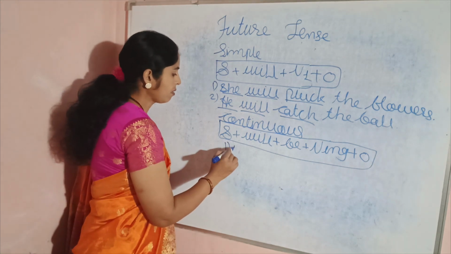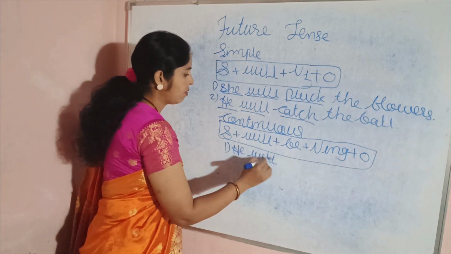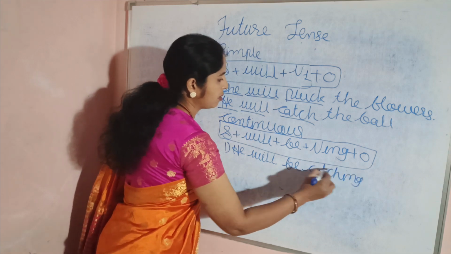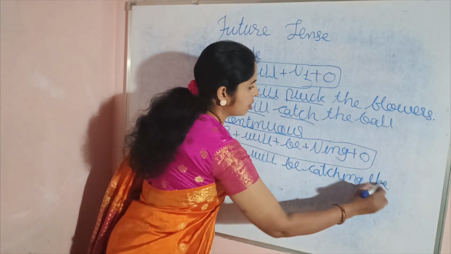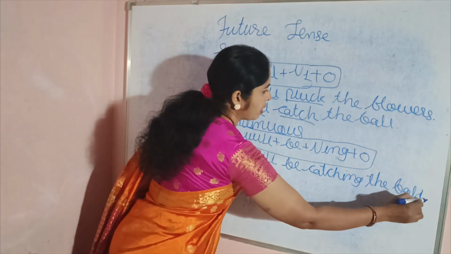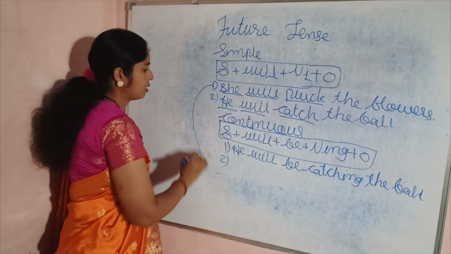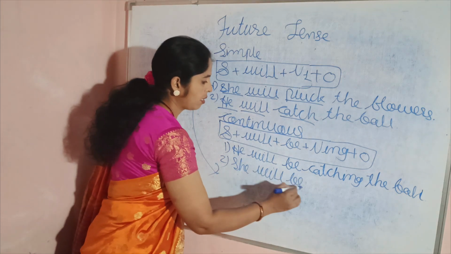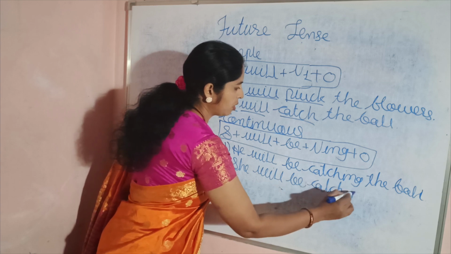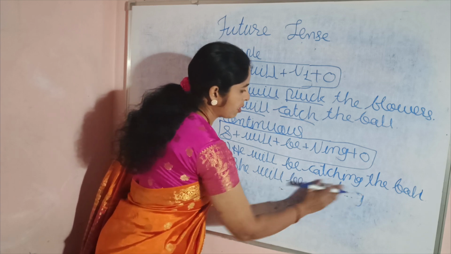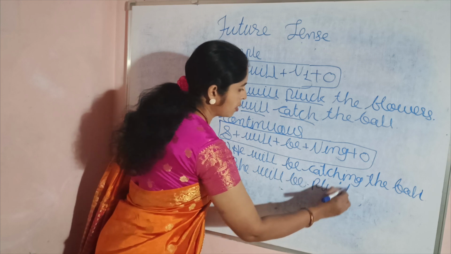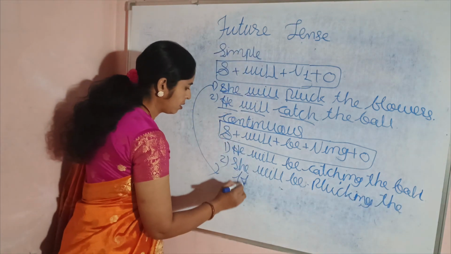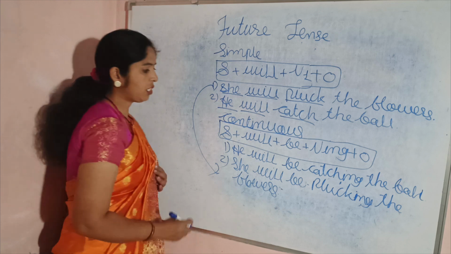First is, he will be catching the ball. Then the second one is, she will be plucking the flowers.